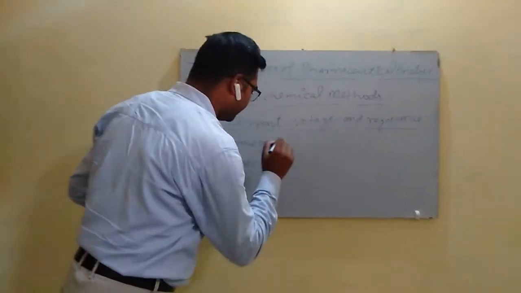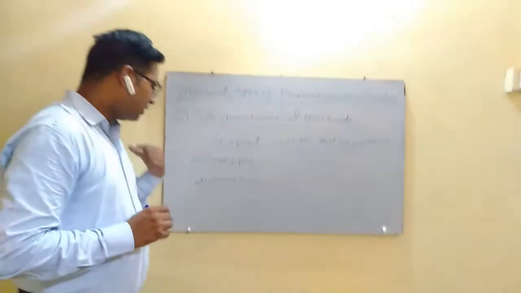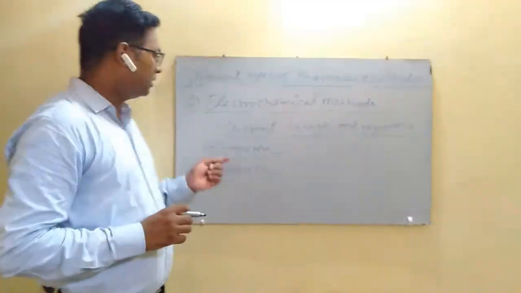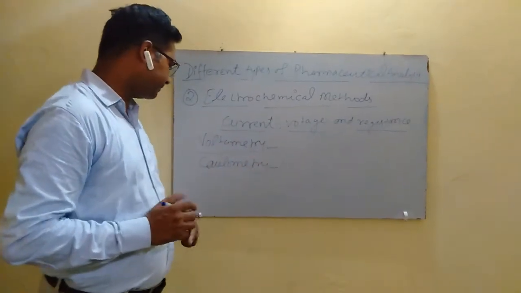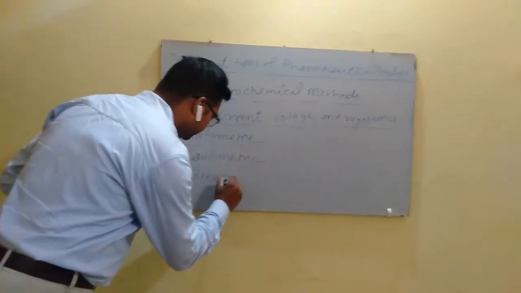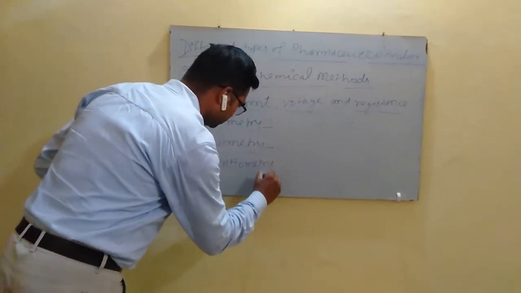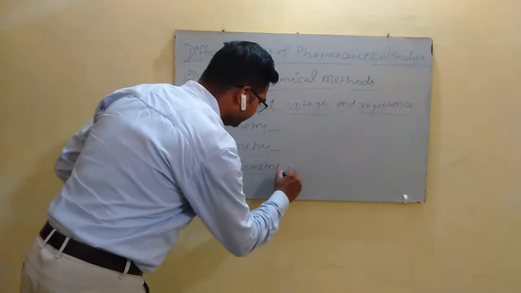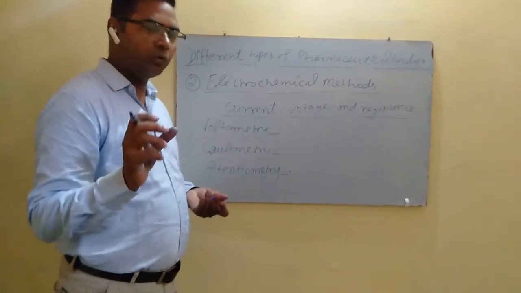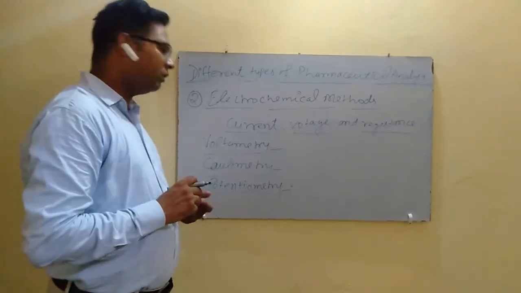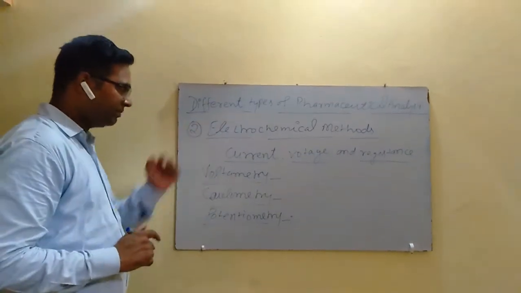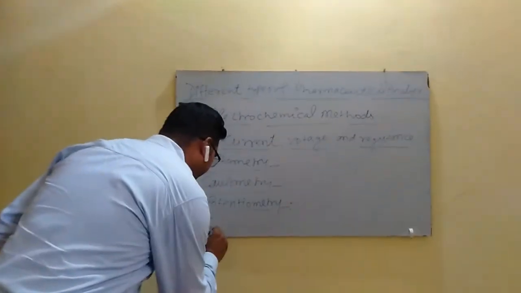coulometry. In coulometry, we determine the amount of current and the time required for an electrochemical reaction. Potentiometry. In potentiometric determination, we determine the potential difference of electrode when it is in equilibrium with the ionic concentration of the analyte. And next electrochemical technique is conductometric titration.